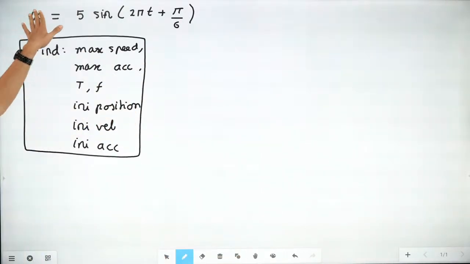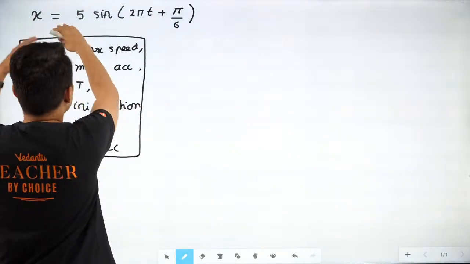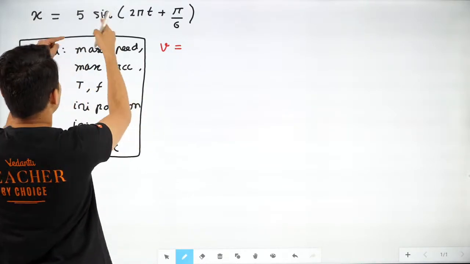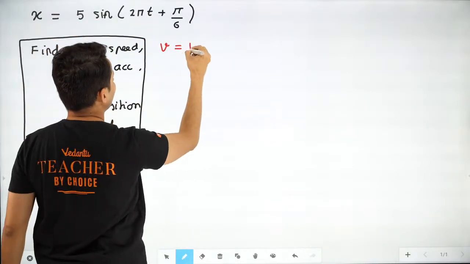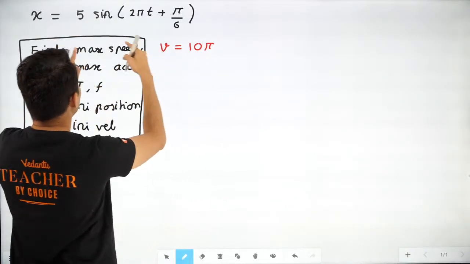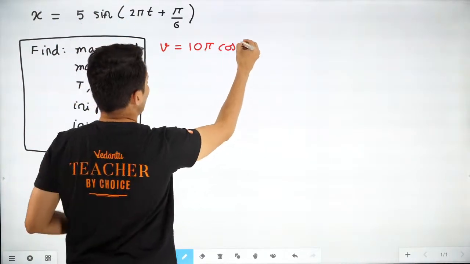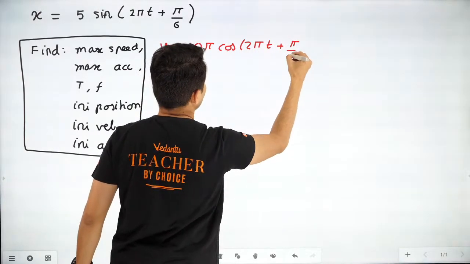Now, since I know position, I can find everything about it. How? Just differentiate and we know how to get velocity. Remember, velocity is A omega, so 5 into 2 pi will become 10 pi, correct? A into omega, cos instead of sine, you will have cos(2 pi t plus pi by 6).